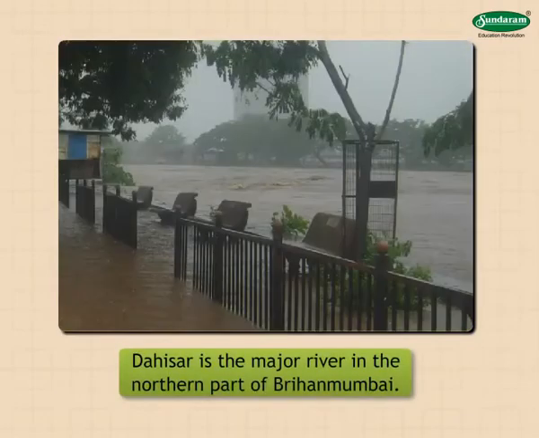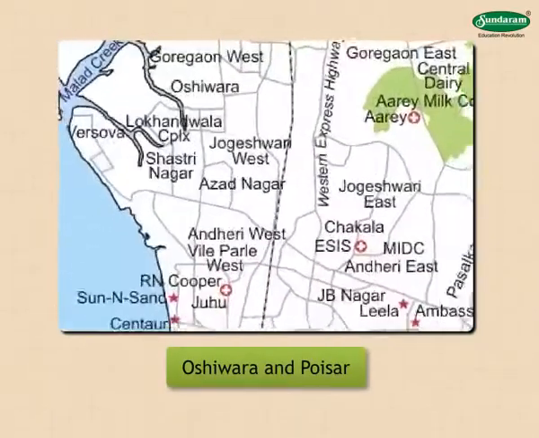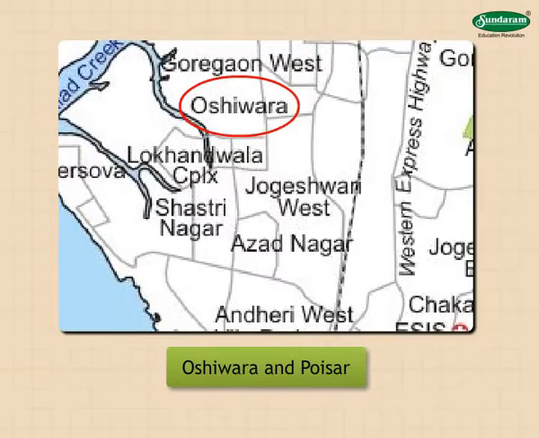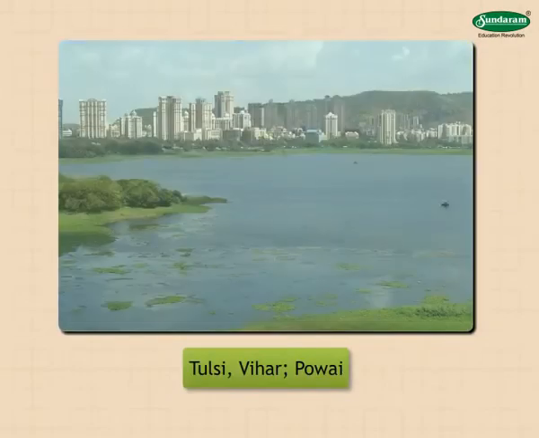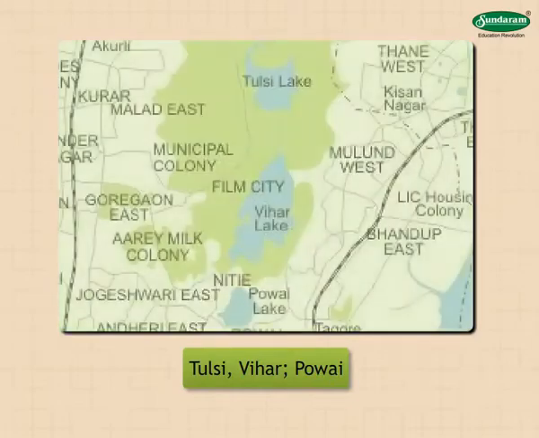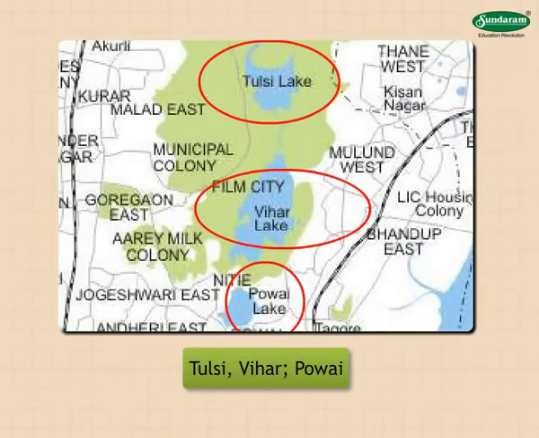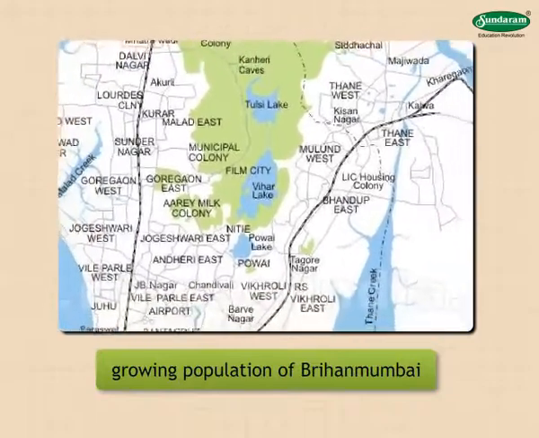Dahisar is the major river in the northern part of Brihanmumbai. Oshiwara and Poisar are the other rivers in this area. Tulsi, Vihar, Pawai are the lakes in the region of Kanheri Hills. These lakes are used for supplying water to the city. However, they are proving insufficient because of the growing population of Brihanmumbai.